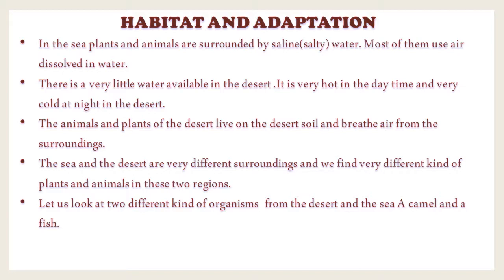Okay. In the sea, plants and animals are surrounded by saline. So what do you mean by saline? Salty water. Most of them use air dissolved in water.